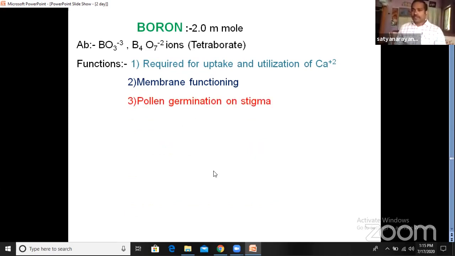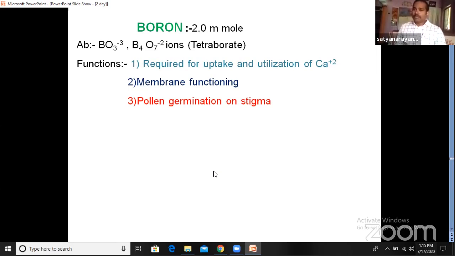If you see a flower, there are stigma, style and ovary. These three parts are present. We already learned these in the first year. So stigma is the apical part, the top part, the apex.